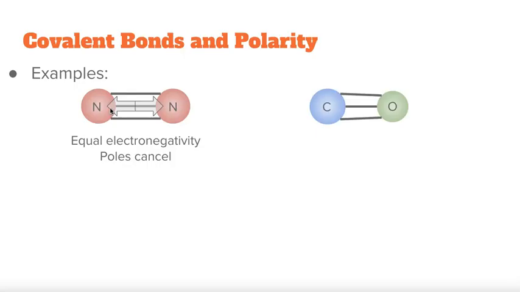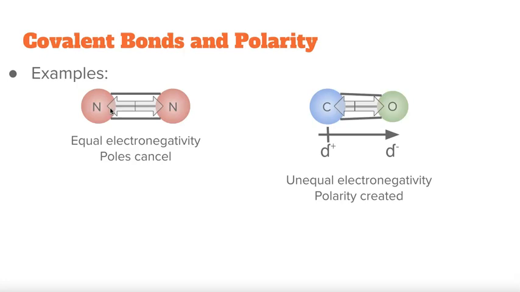Carbon monoxide, however, also has 3 bonds, but oxygen is more electronegative than carbon, so there is an unequal pull of those electrons that are involved, which means carbon monoxide is polar. So carbon would have a delta plus, or partial positive. Oxygen would have a partial negative.